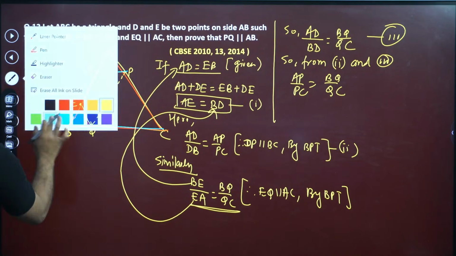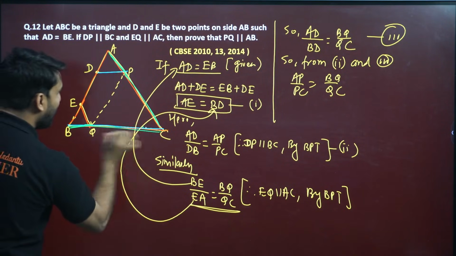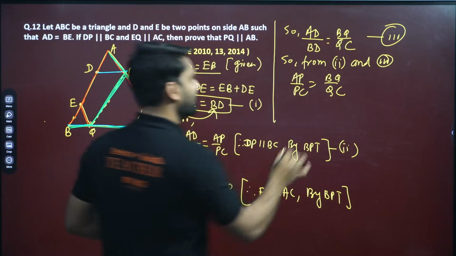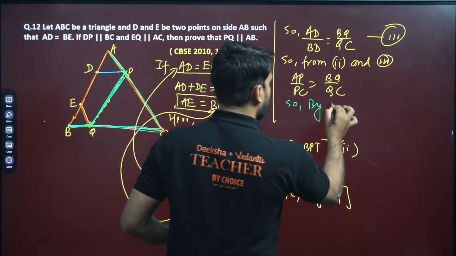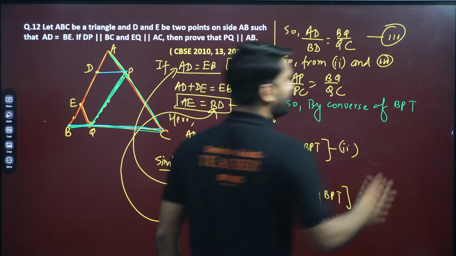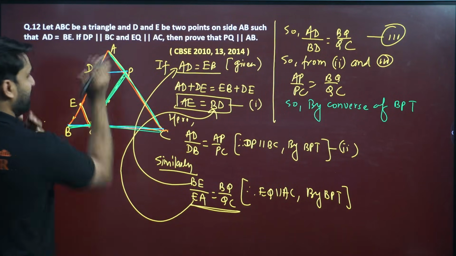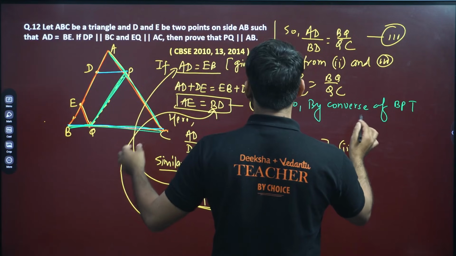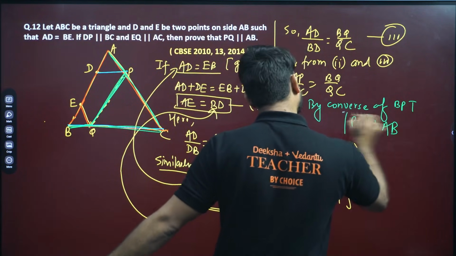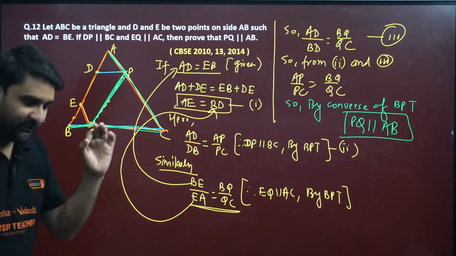Where is AP by PC? Wow. AP by PC is equal to BQ by QC. It implies that it has to be parallel to AB. So by converse of BPT, because we have already proved the ratio, this line will have to be parallel to AB. So by converse of BPT, we can write here PQ will be parallel to AB. Wow, very important question for your board exam 2026, my dear.